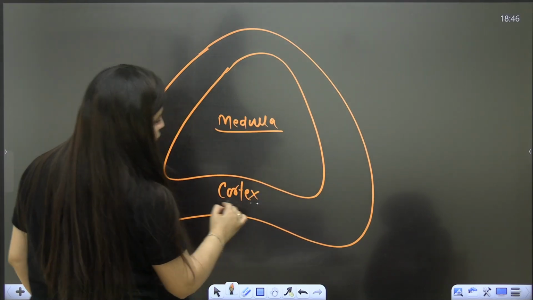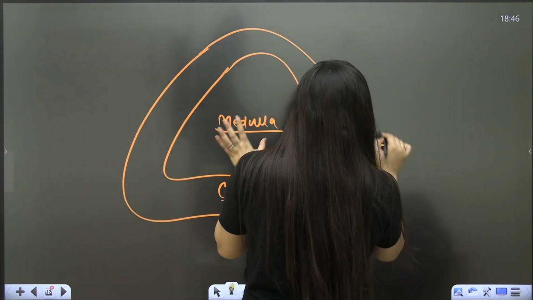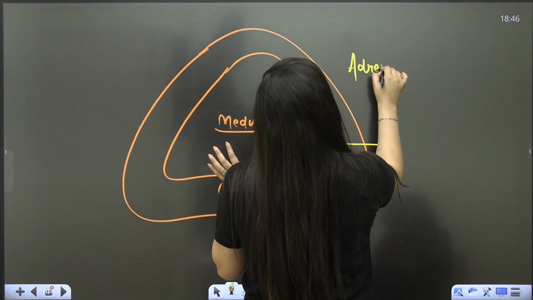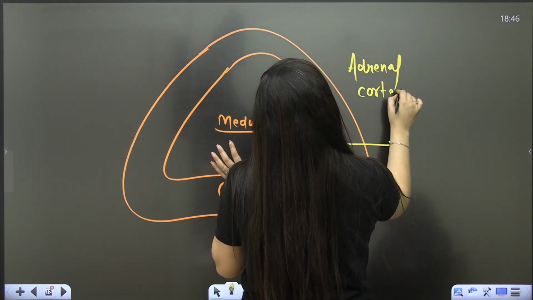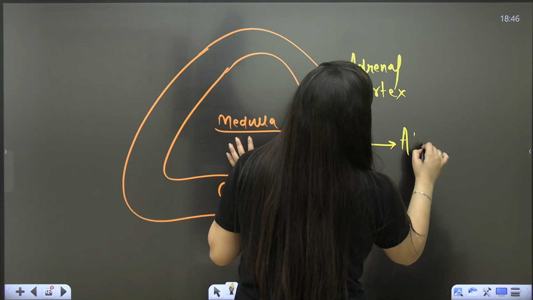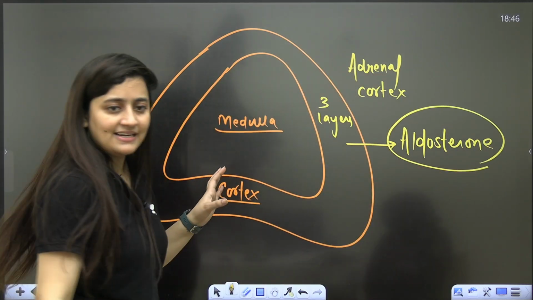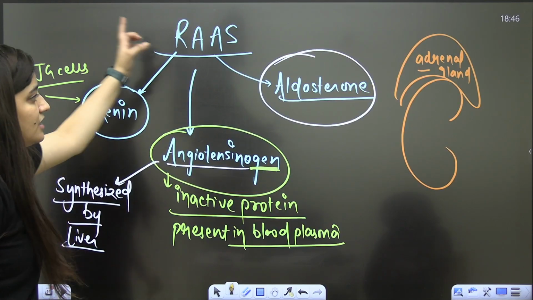I'm not going to discuss it in depth, but the adrenal cortex has 3 layers. Out of that, 1 layer is going to release aldosterone, again a steroidal hormone. Now you know the sources.